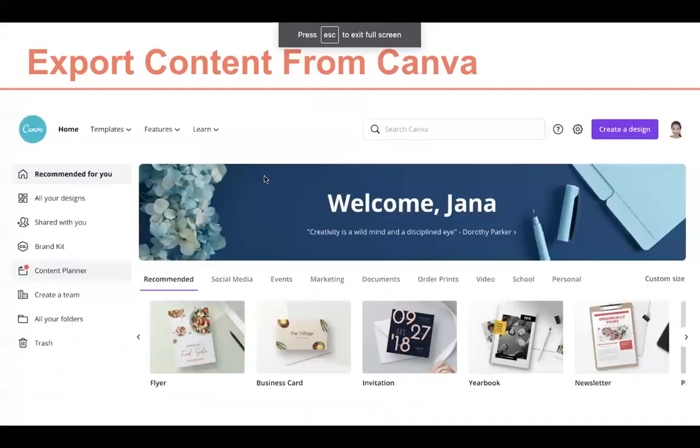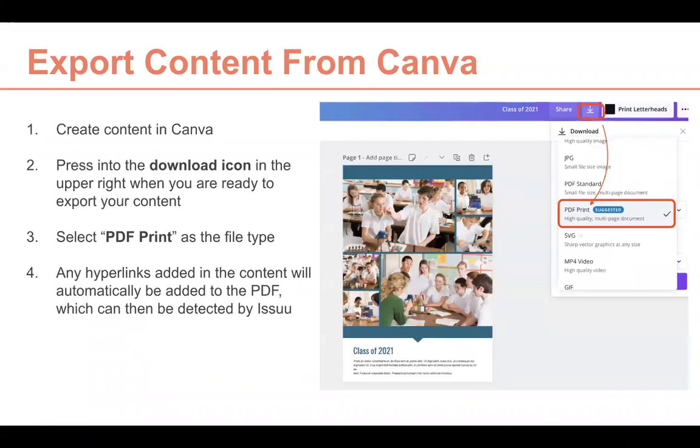Many of you also create your content in Canva. Me too, I'm a huge fan of Canva. So if you are creating your content in Canva, be it a newsletter, magazine, brochure, flyer, business card, basically anything, when you will be done with the PDF, how it looks, then just click on the download icon and select PDF print as the file type. So on Canva, select PDF print, and all the hyperlinks, if you added some, these will be automatically added in the PDF.